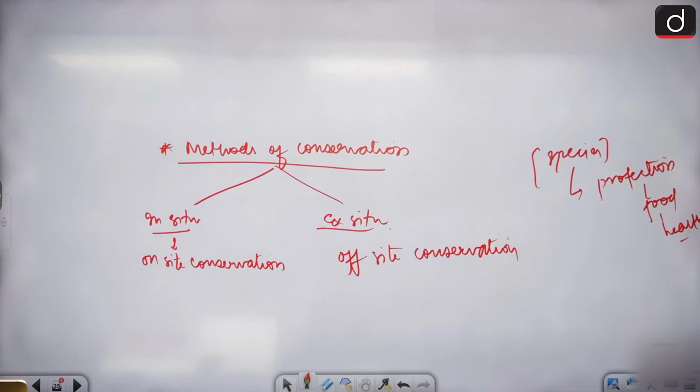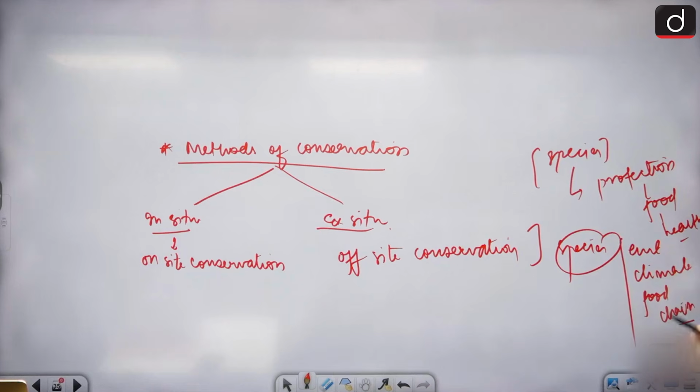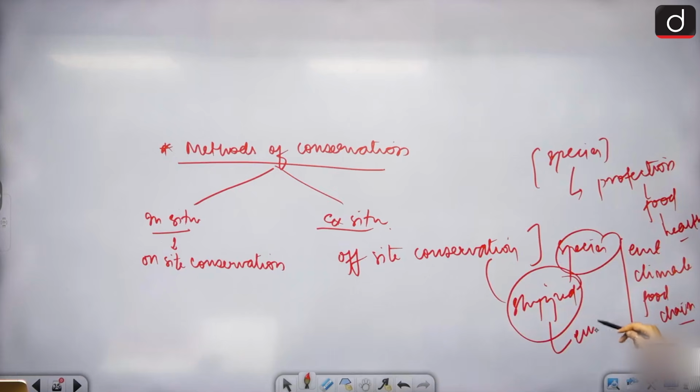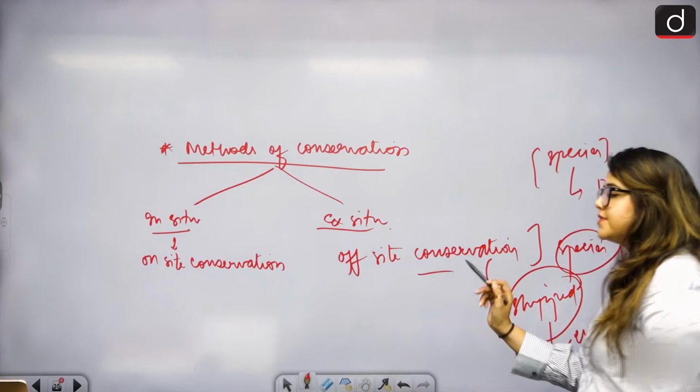But at the same time, off-site conservation means that wherever the species is staying, that environment, climate, food chain, for any reason we see that this is not a favorable location to be in. So they need to be shipped off to some other location and some other kind of environment for their sustainability, for their survival. That becomes ex-situ, off-site conservation.